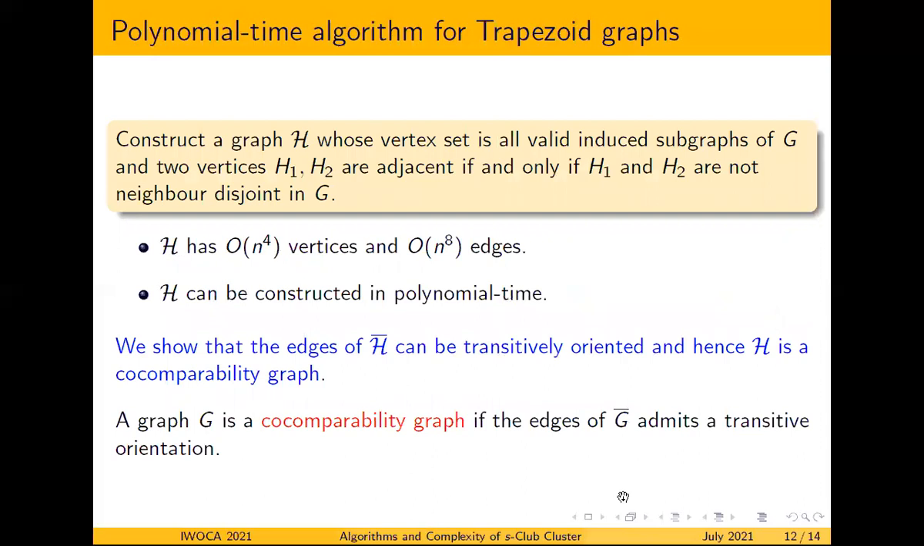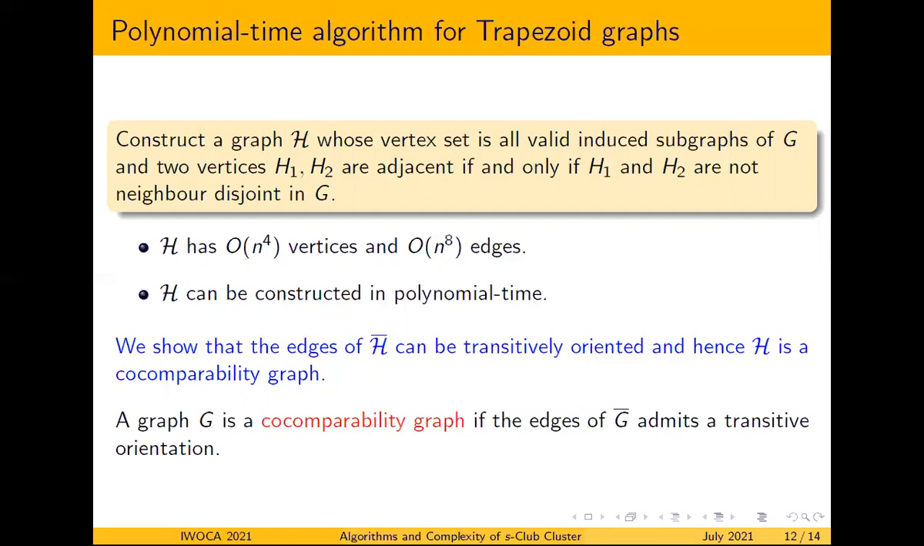So first we construct the new graph H with all valid induced subgraphs of G as vertices. We know that at most n to the power 4 valid induced subgraphs are there for G. So we can say that this newly constructed graph has at most order of n to the power 4 vertices and order of n to the power 8 edges, and we can construct it in polynomial time. We also show that the edges of the complement of the newly constructed graph can be transitively oriented, and hence H is a co-compatibility graph.